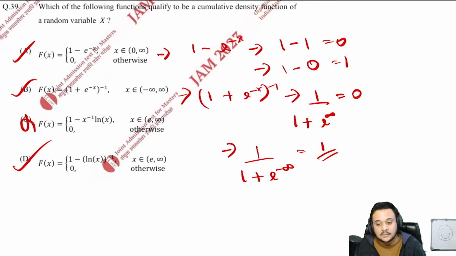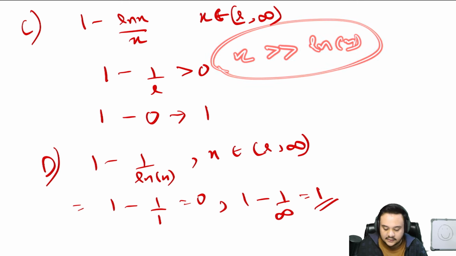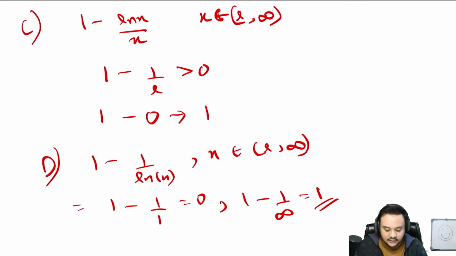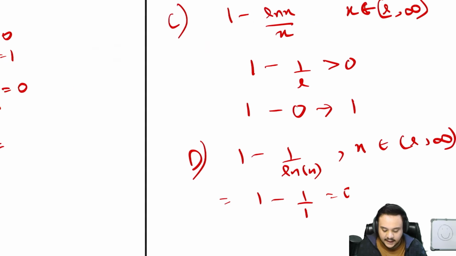Option C. Most of the students ticked it because at infinity it was giving the value of 1. By the asymptotic hierarchy, x is greater than log x, so if you put infinity in both of these, x will become much higher than log x, and this thing will become 0. So over the entire interval it will be 1. That is why A, B and D are your right answers.